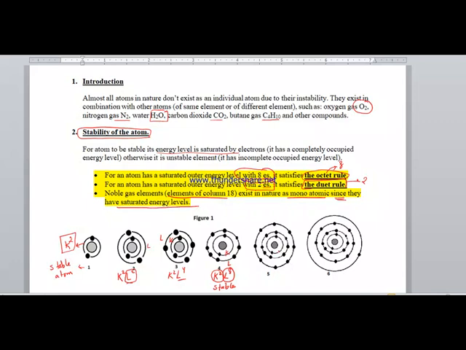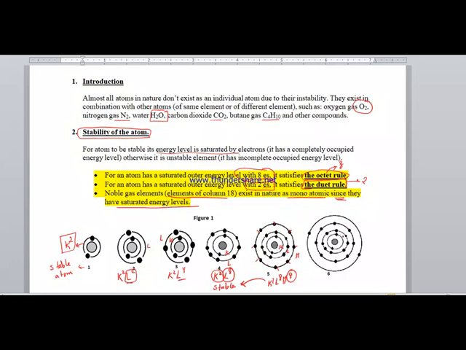For atom 5, we have K, L, and M. The level M has 1, 2, 3, 4, 5, 6, 7, 8. K2, L8, and M8. So it also has a saturated energy level, so it is a stable element, so it exists in nature as one atom.